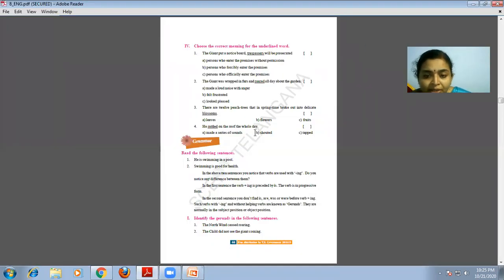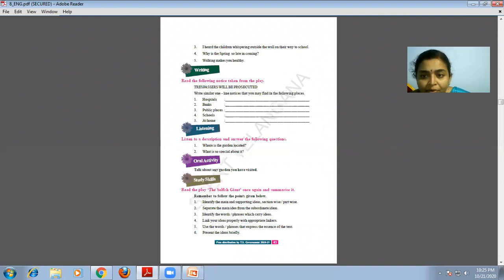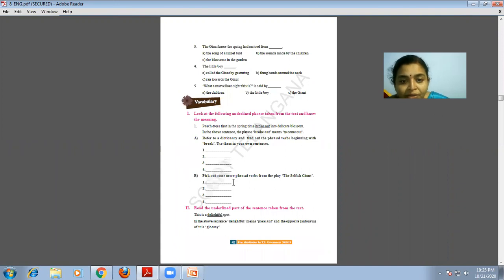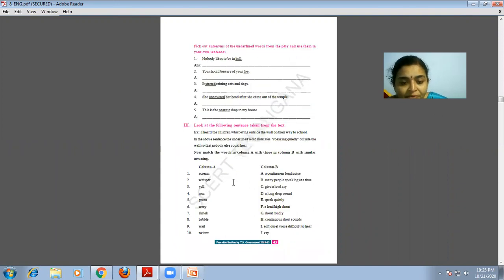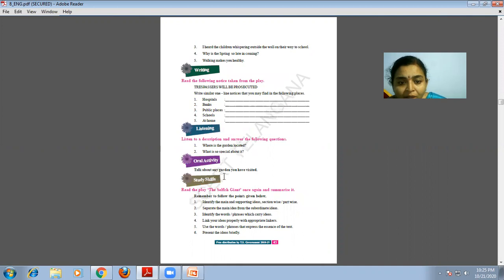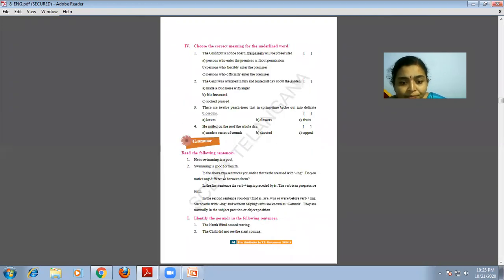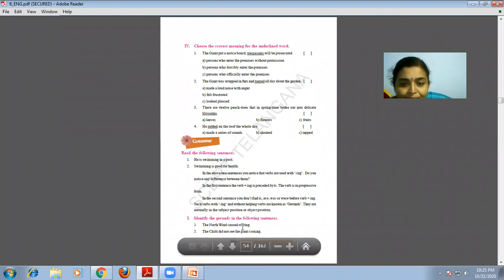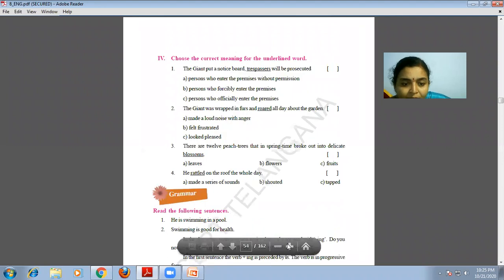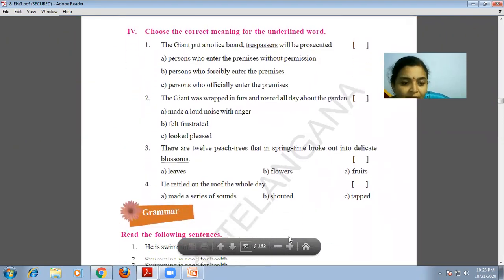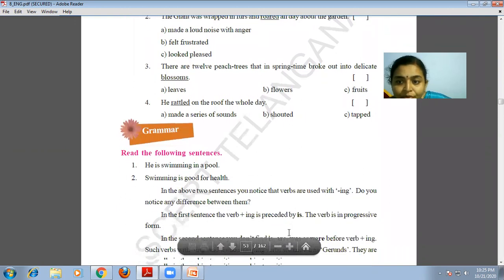In the previous class, we read about phrasal verbs. I asked you to write phrasal verbs with "each" or "make" and so on. A few people have written them. Very good. Now we are coming to the grammar point from this lesson. See the grammar point, children. It is very easy and easy to learn also.